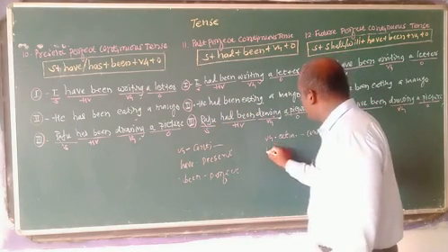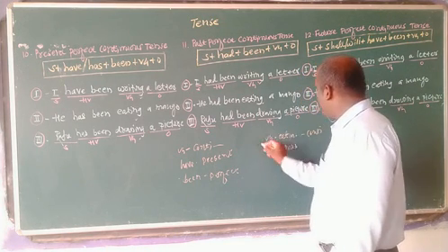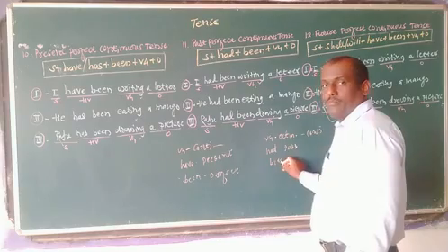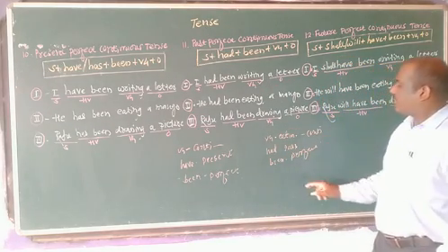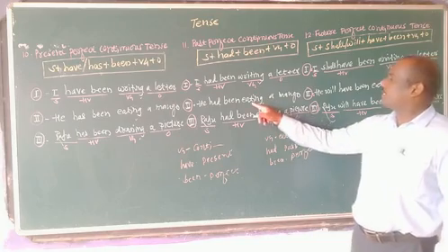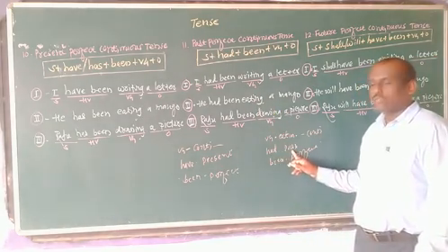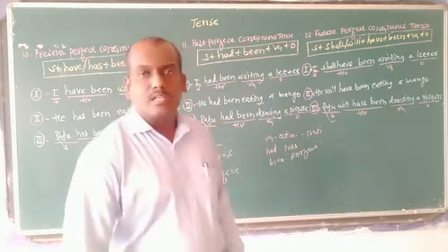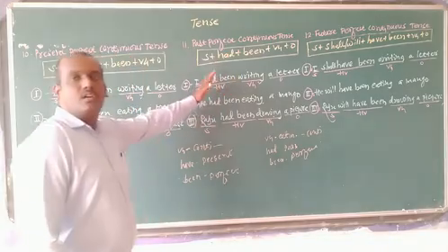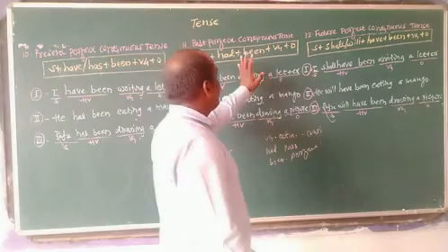And had is always used in past tense, and been is used for perfect. So when the verb is in ing form, the fourth form of the main verb, then had is used in past tense and been is used for perfect tense. So we have got the structure of past perfect continuous tense.